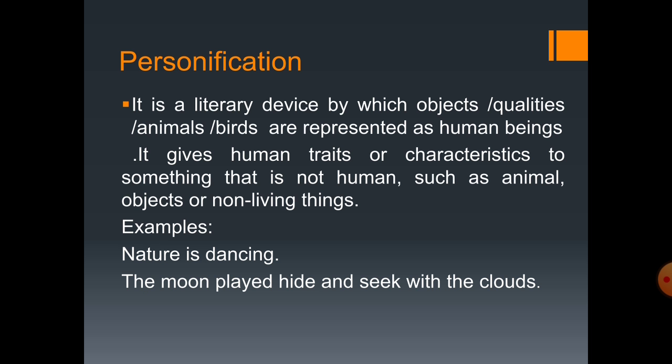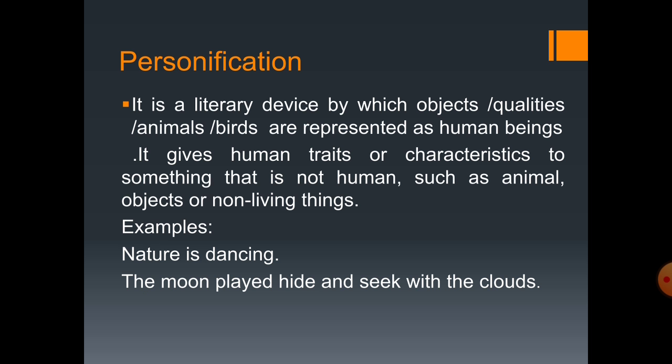Next one is personification. Students, it is a literary device by which objects, qualities, animals, birds are represented as human beings, and it gives human traits or characteristics to something that is not human, such as animals, objects or non-living things.